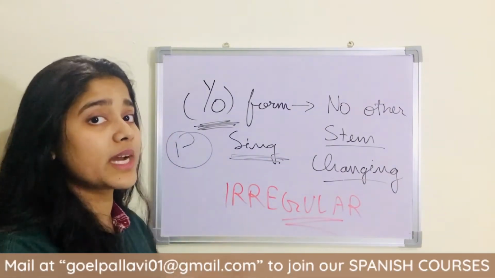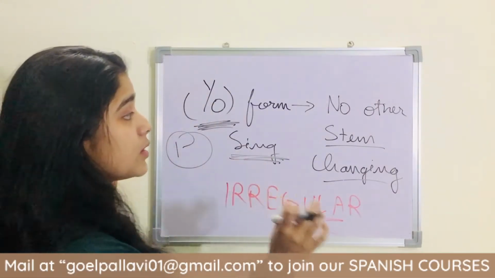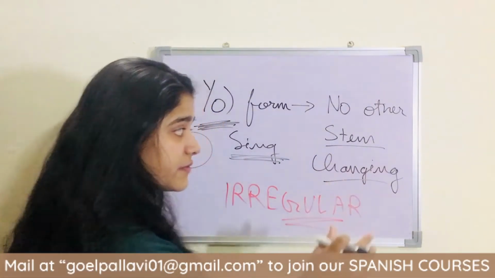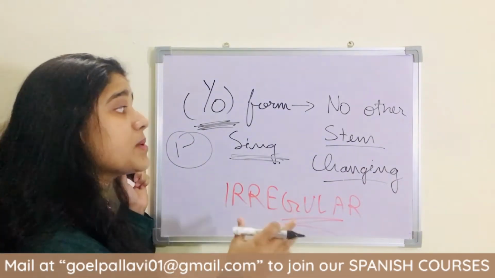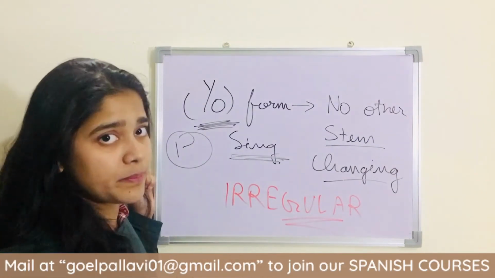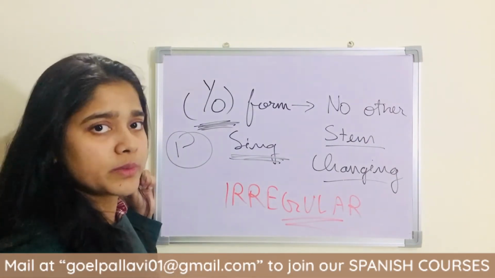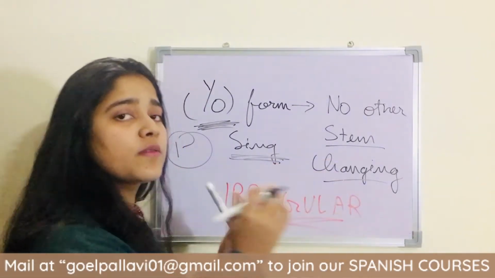We will conjugate them normally like regular verbs. So this is the exception of irregular verbs.